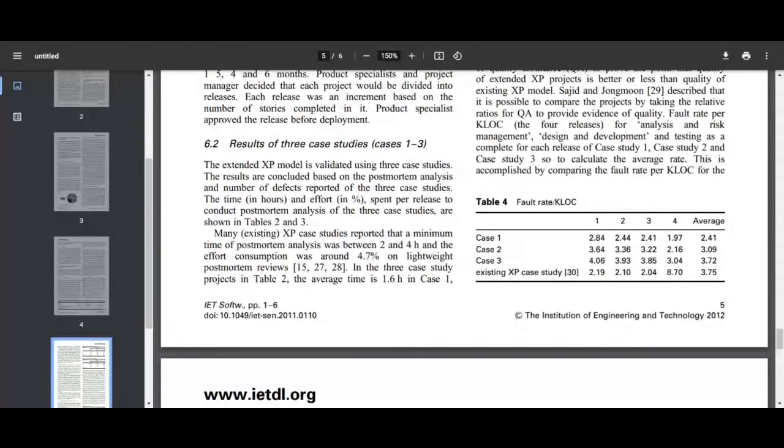And one existing case study is compared. The original one for small scale projects: release 1, 2.19, 2.10, 2.04, and 8.70 for the fourth release, its average is 3.75. So the reliability of the system using the model I proposed is better than the existing case study of XP. So that's another way to estimate the reliability.